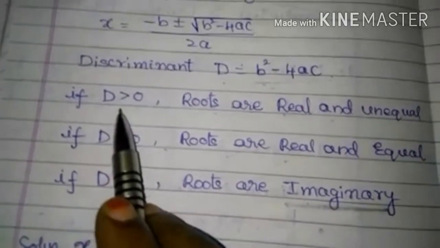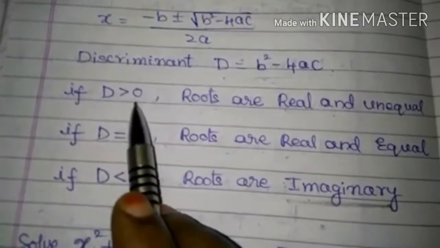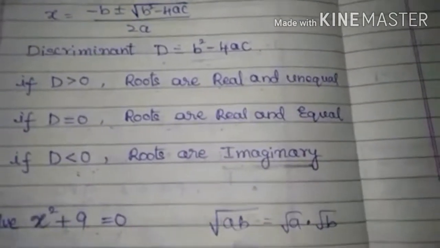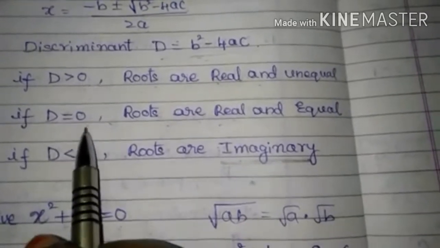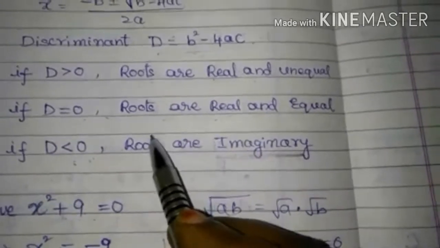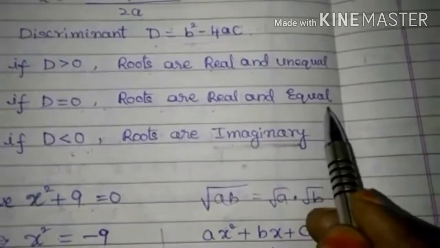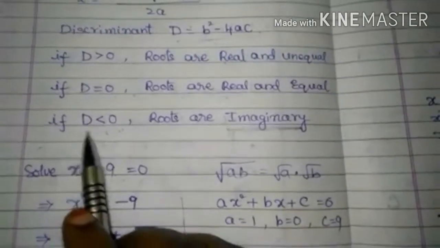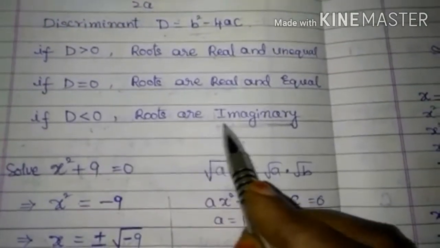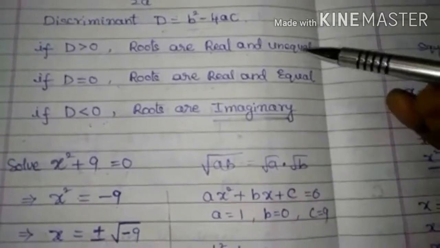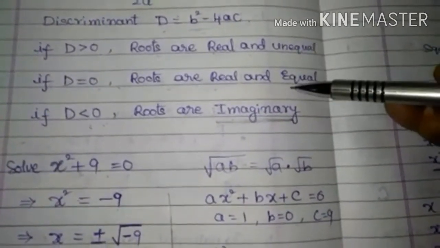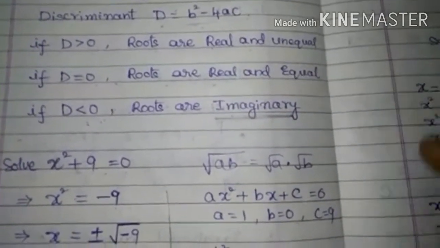If D is greater than 0, that means the discriminant is a positive value, then the roots are real and unequal. If the discriminant is equal to 0, then the roots are real and equal. If the discriminant is less than 0, that is, the discriminant is negative, then the roots are imaginary. The first two cases you solved in your previous classes.